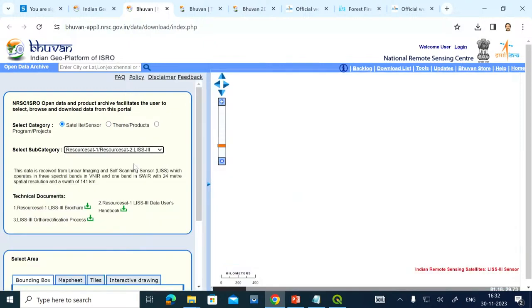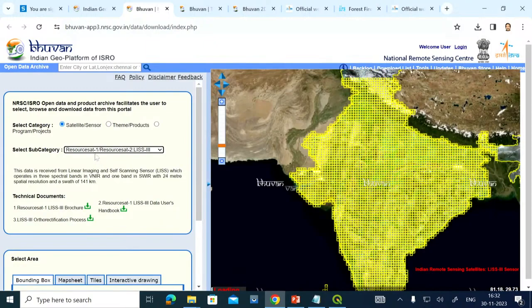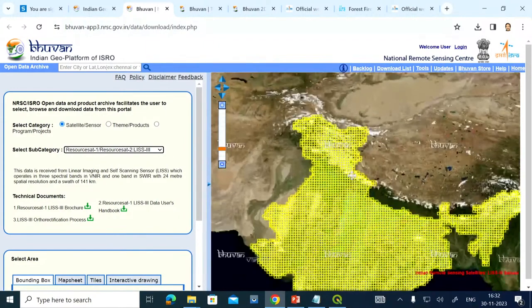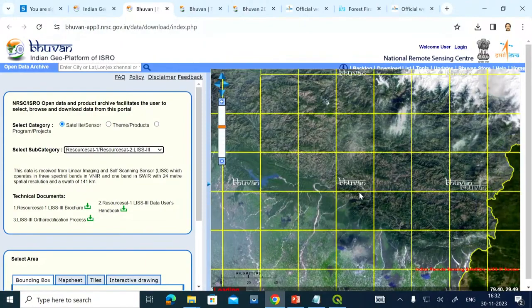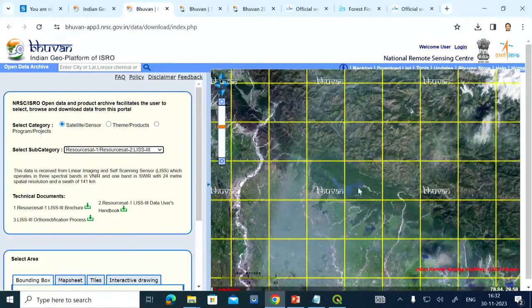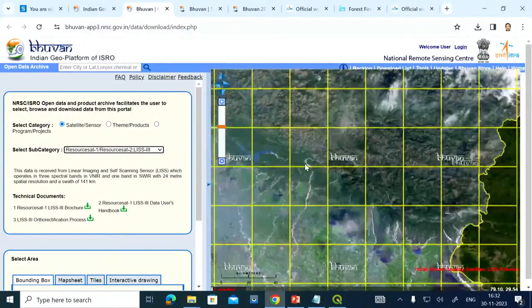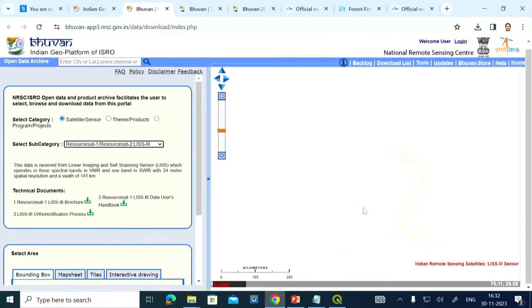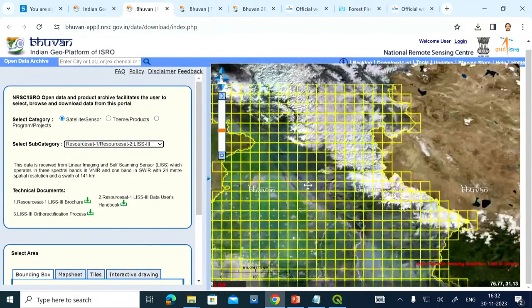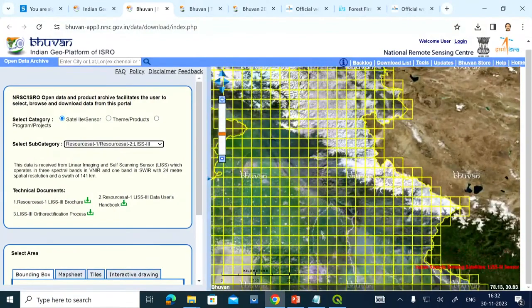If I click this particular selection over here, the maximum we can download from Indian website portals is around 25 meter only. Now let us say I want to download the data for the Dehradun region. Somewhere here lies the city of Dehradun.